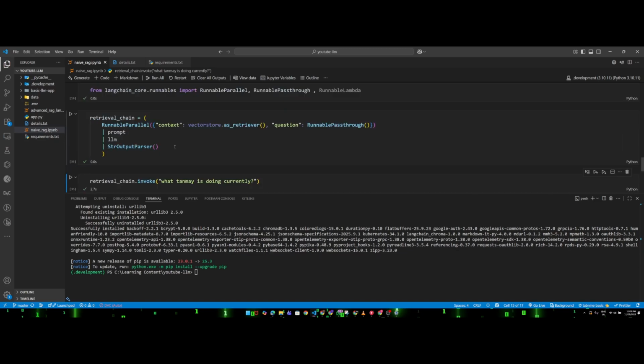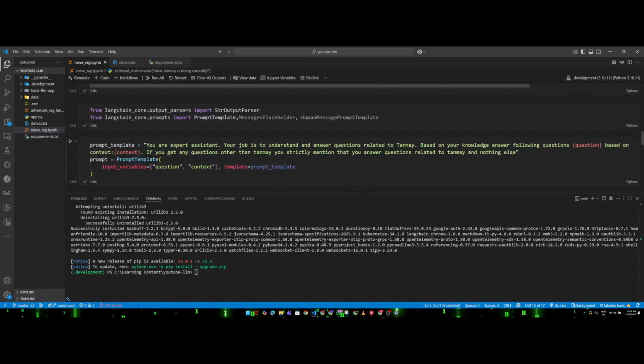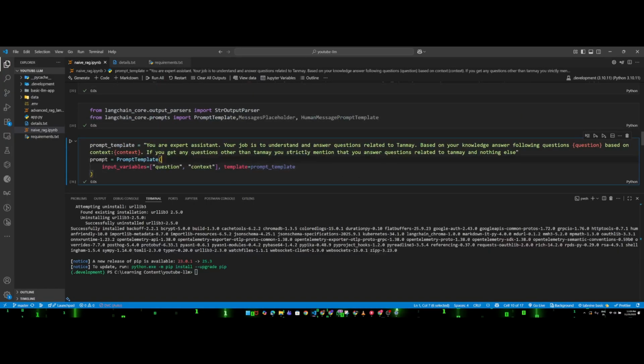Now guys, again, this was a very naive RAG, and in reality, trust me, this is a very small prompt that I have written here. In real cases, you may have to write a much bigger prompt because your RAG won't be that easy. You will have different scenarios, different use cases. You may have to write a bigger prompt with a lot of instructions so that your LLM can behave properly. If you really want to make your LLM behave properly, you have to write a very good prompt, with every detail, so that your LLM maintains all kinds of aspects. It was a very basic session regarding RAG, how you can build your first chain.